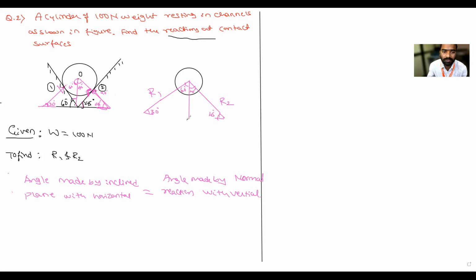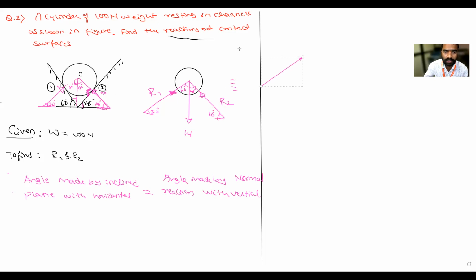45. Is it clear, everyone? So this weight is acting in the downward direction. This is reaction R1, and this is R2. So how to write the equilibrium? How to write it? I will transfer this R1 like this.